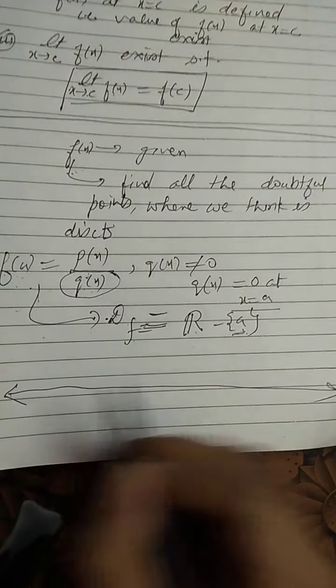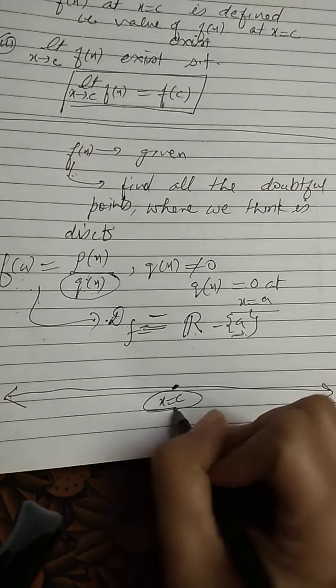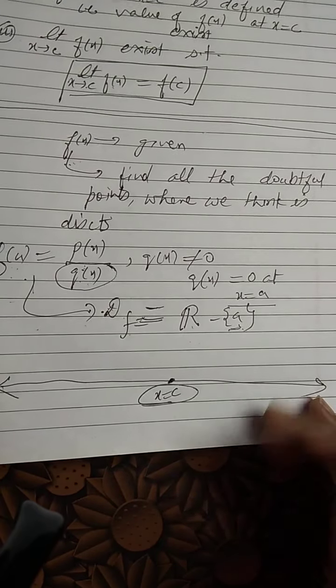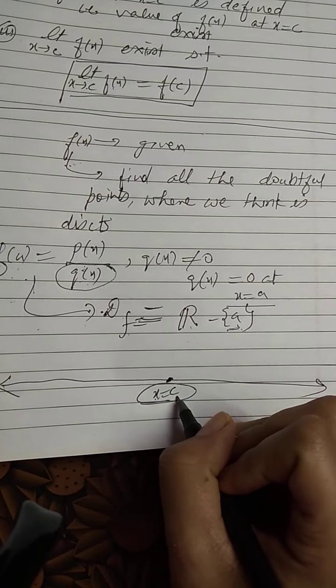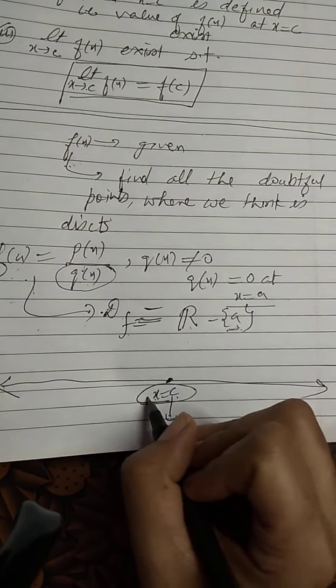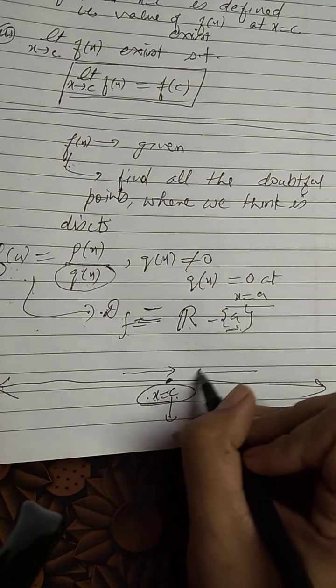If I just take the real number line and this is our point x equals c, where we are supposed to check the limit or the continuity of the function. First of all, when x approaches c is given, we have to find the limit of the function. Now x can approach c from the left hand side, and it can also approach c from the right hand side.